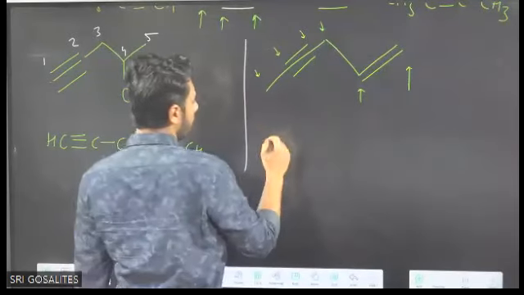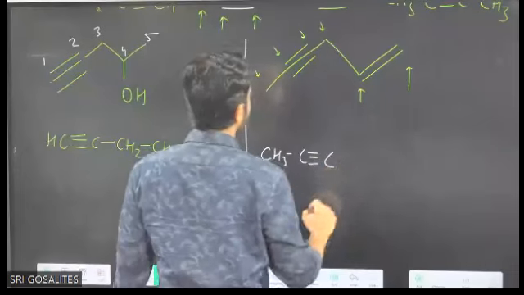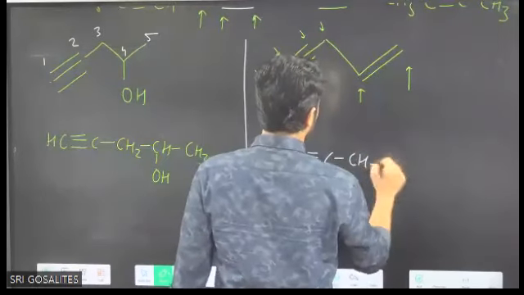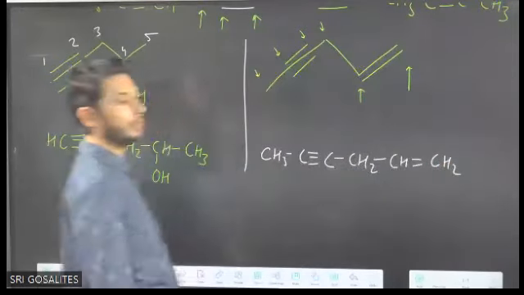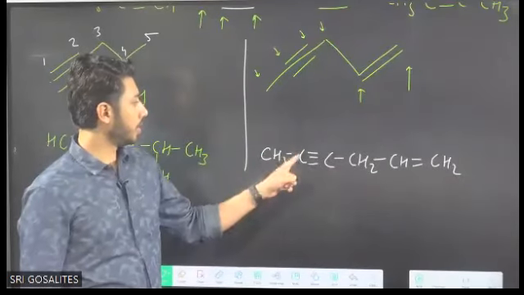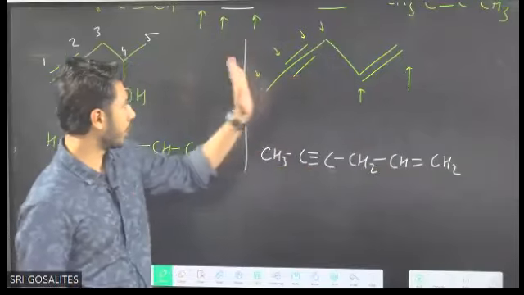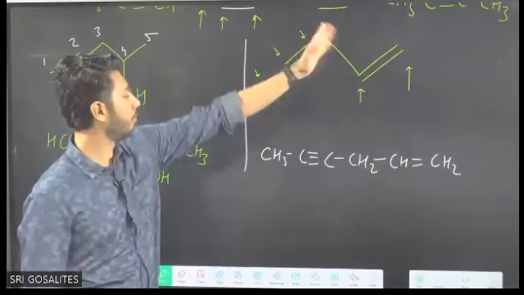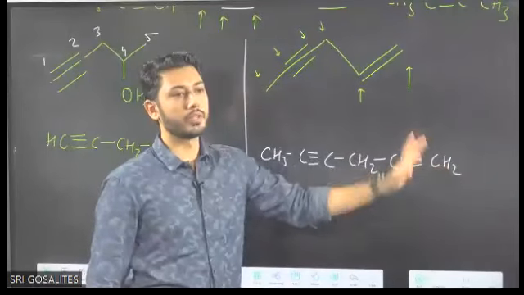When you write it, you have to write 6 carbons: CH3, C triple bond C, CH2, CH double bond CH2. Cross check 1, 2, 3, 4. Then CH double bond CH2.